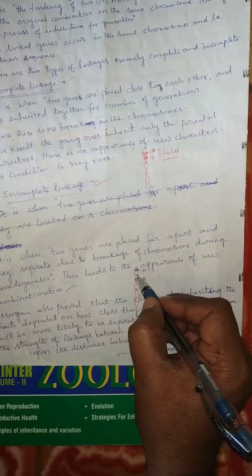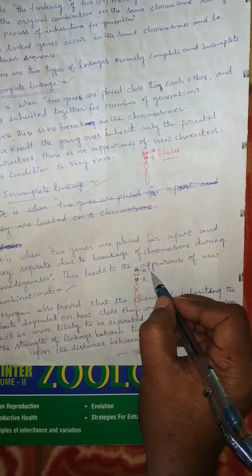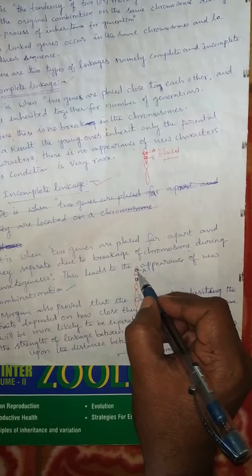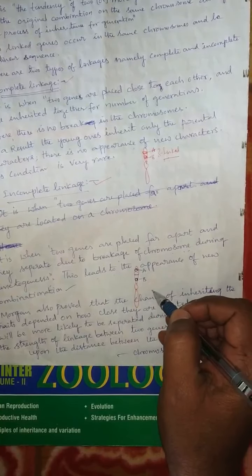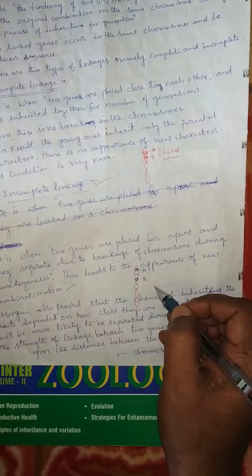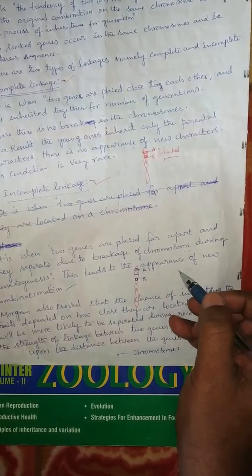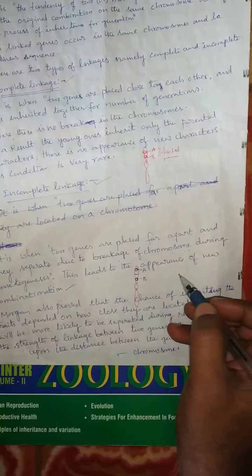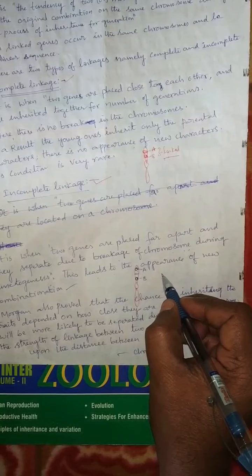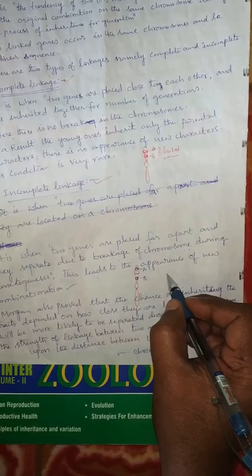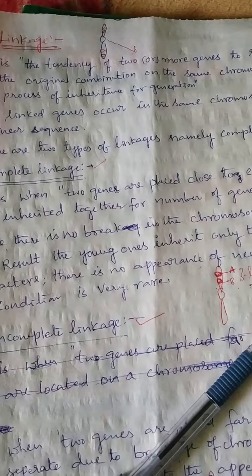When these two genes are separated, broken, and replaced with new genes at the time of crossing over, new combinations of chromosomes are formed in the gametes. When these new combinations of gametes are fused in fertilization, they form recombinants. So recombinant combinations are seen more. Recombinant organisms are seen more in incomplete linkage. So this is about incomplete linkage. Today's topic. Thank you.